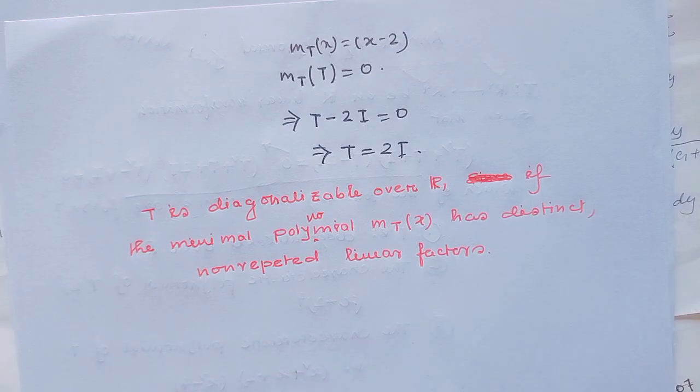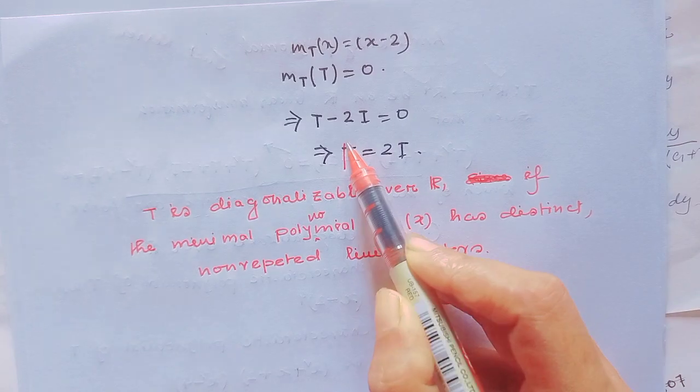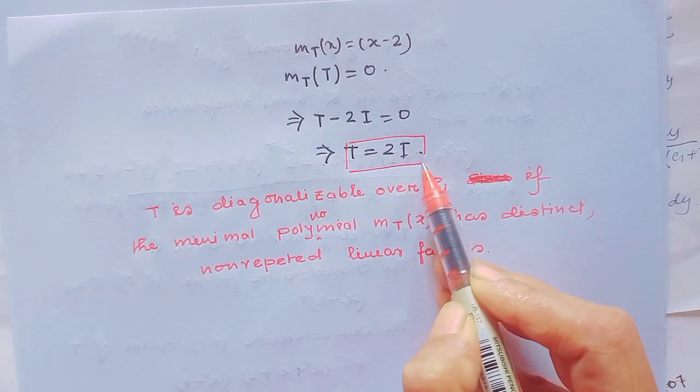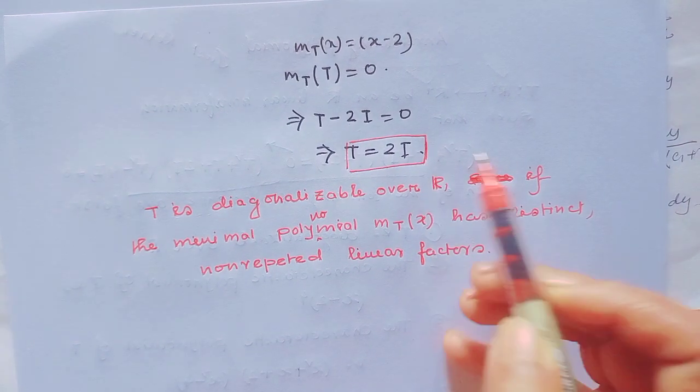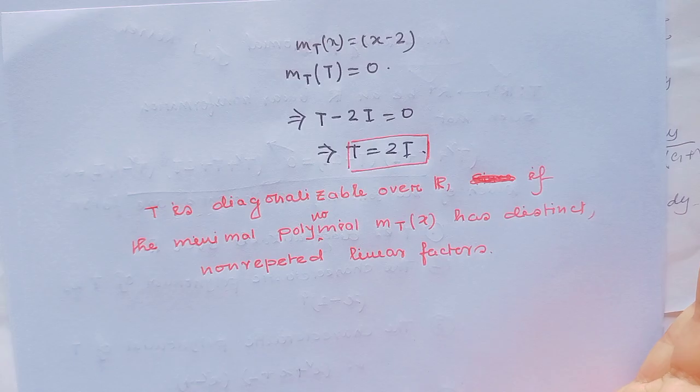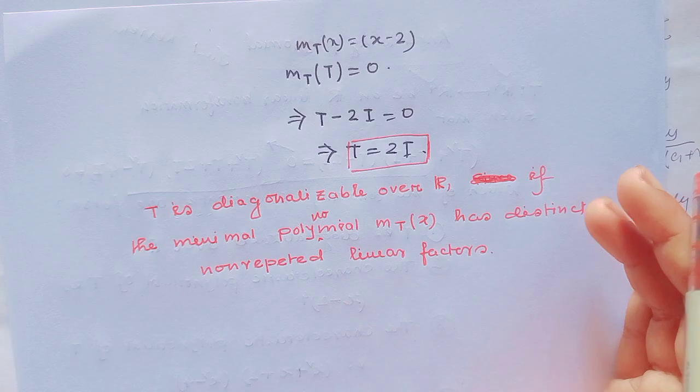If the minimal polynomial has distinct or non-repeated linear factors, then T is diagonalizable over R. Here there is only one factor, T = 2I.